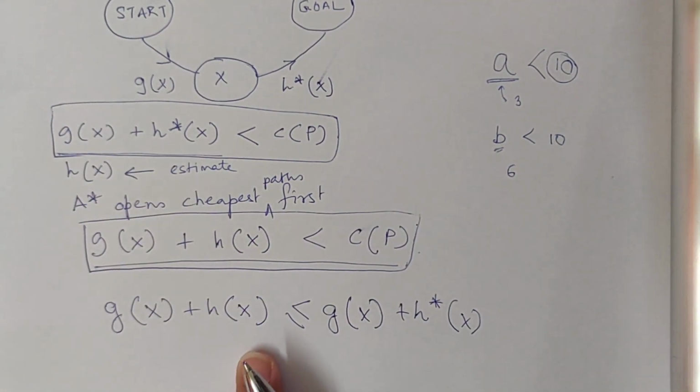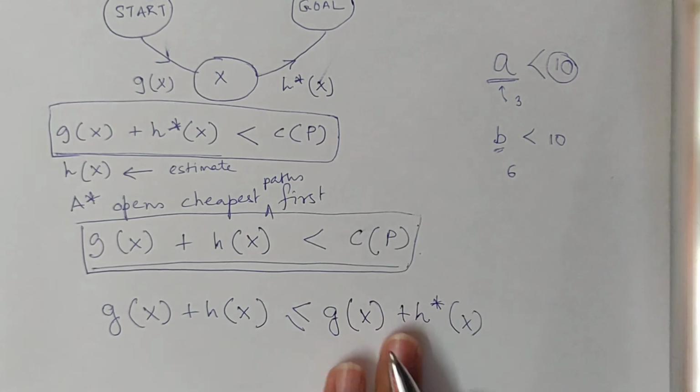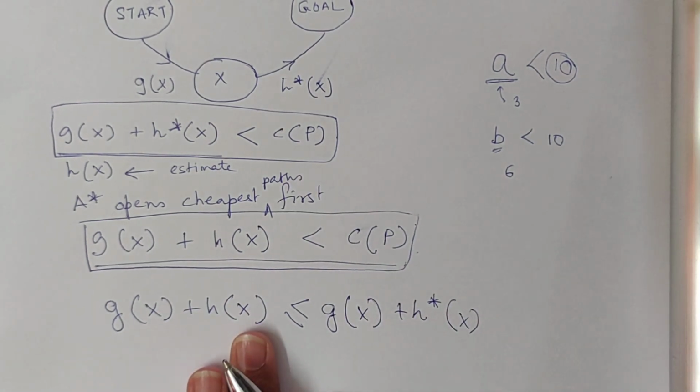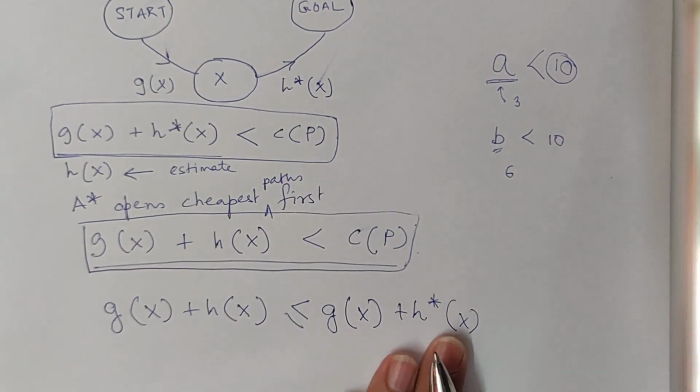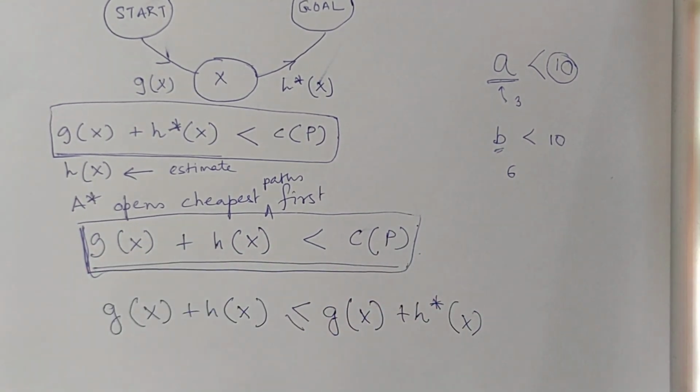Since gx plus h star x is already less than Cp, I know, and if I make my gx plus hx less than equal to gx plus h star x, this condition will be ensured, right?